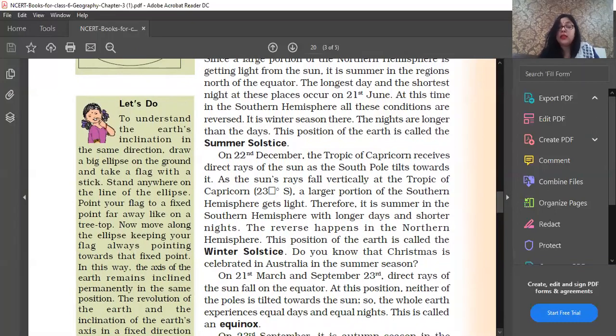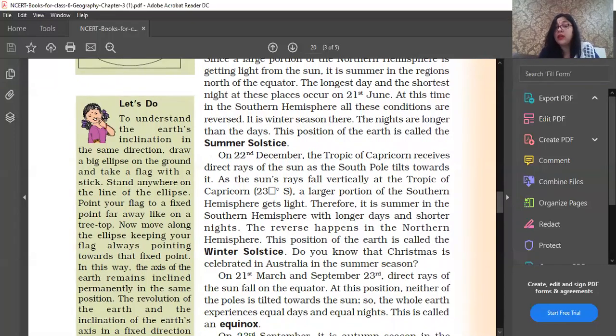Now the next topic: on 22nd of December, the Tropic of Capricorn receives the direct rays of the sun as the southern pole is tilted towards it. As the sun rays fall vertically on the Tropic of Capricorn, a larger portion of the southern hemisphere gets light.